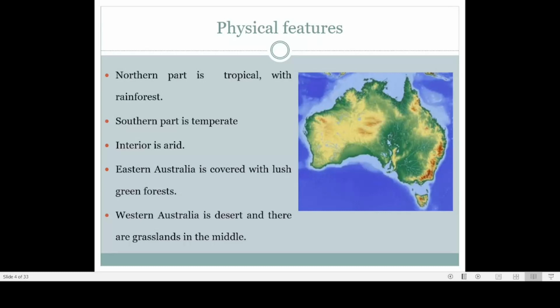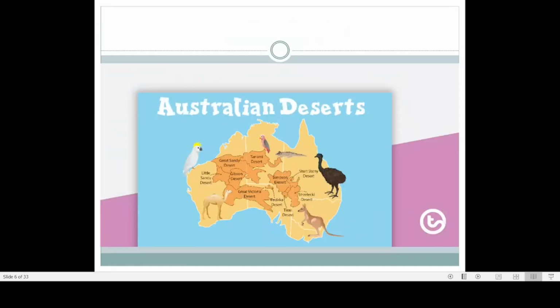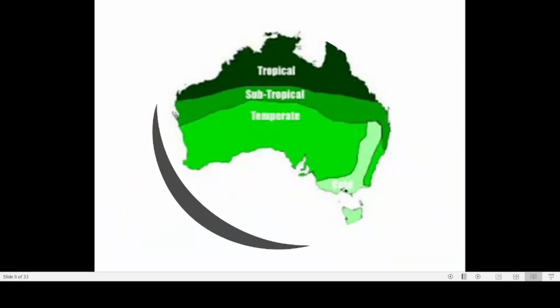So going to the physical features, the northern part is tropical. That means it has a tropical climate. See here you can see that the northern part is tropical, because this upper region is very close to the equator. That is why it is experiencing a tropical climate. Whereas the middle portion is experiencing a subtropical climate, and the lower portion is mostly temperate. So most of the major cities of Australia are therefore experiencing a temperate climate.